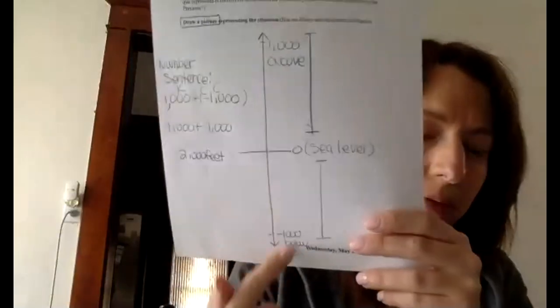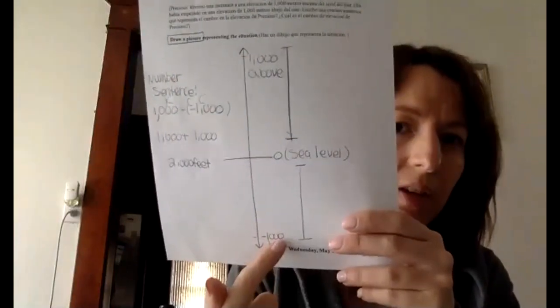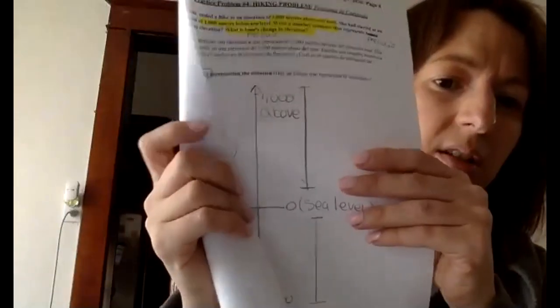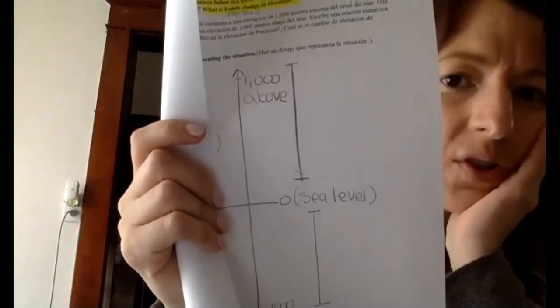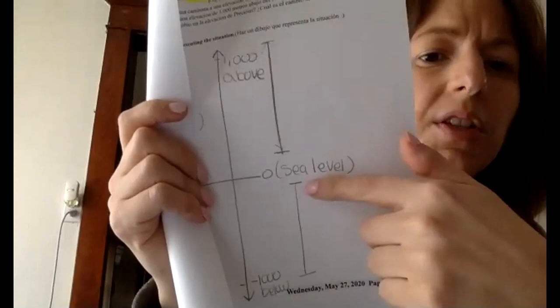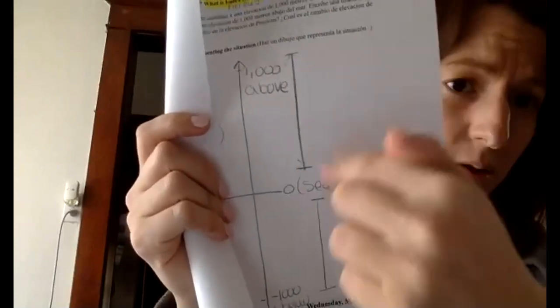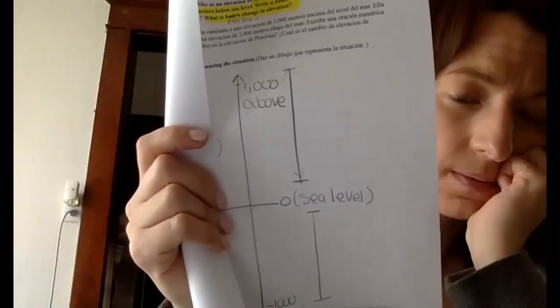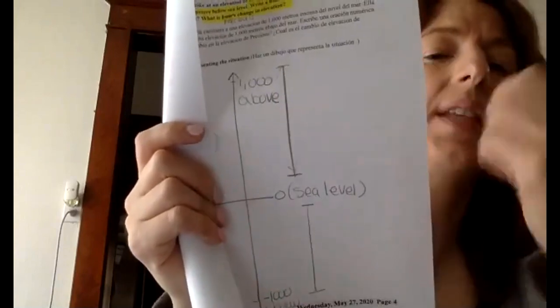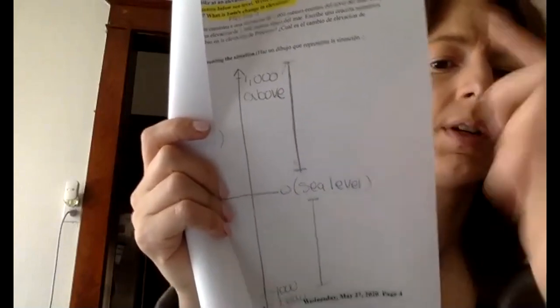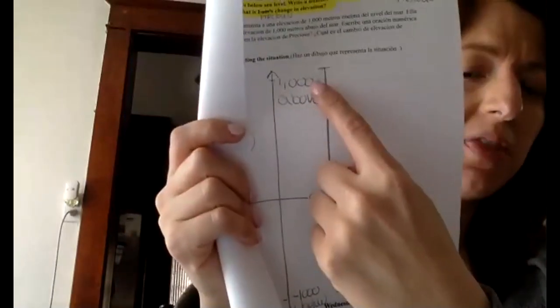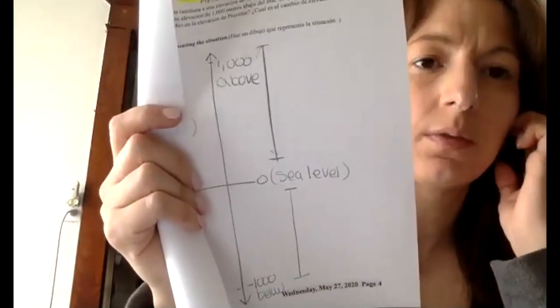Okay, so you want to draw a vertical number line, have 0, and label what they gave you. So this is what everyone should have it looking like. And then Esther's going to tell us the number sentence and what to do. Remember, Esther, sea level is 0, right? Anything up is what kind of number, Esther? When the integer is above, is that positive or negative? Positive. Good. And when it's down, it's negative. Good, negative. So if you can see, I put 1,000 meters above and 1,000 meters below.